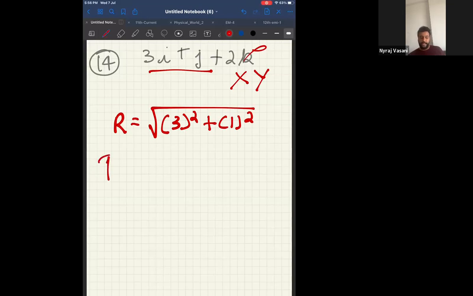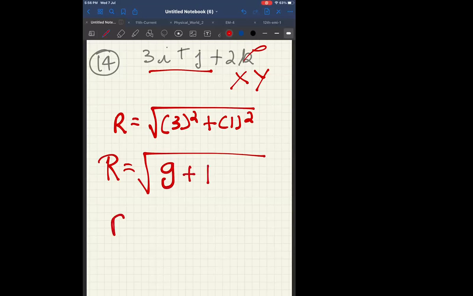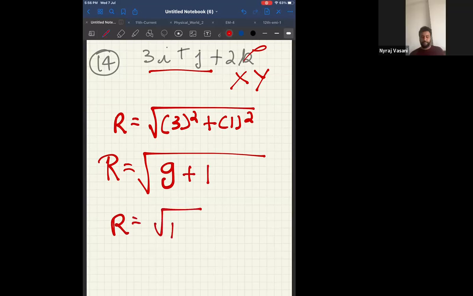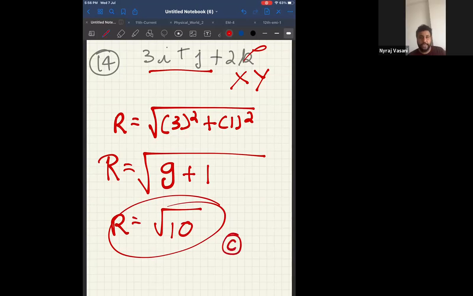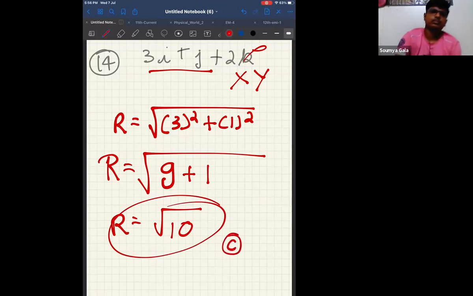Therefore, can I say R will be equal to square root of 3 square is 9 plus 1 square is 1, under root, therefore 10. My total is root 10. Now, root 10 is which option? Option C. Just check. Root 10 is option C. Are you getting it? Yes, sir.